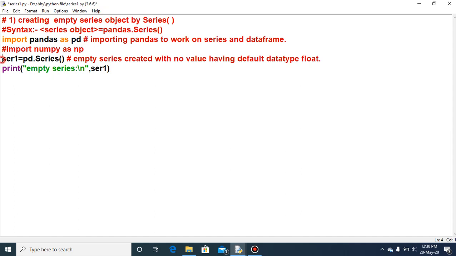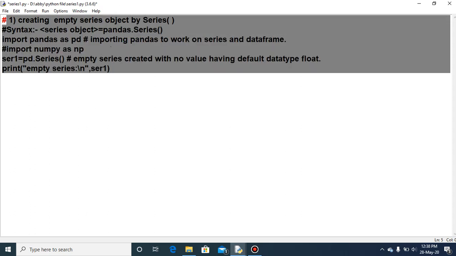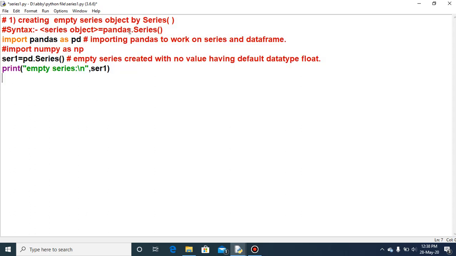This is the main line for creating the series. Just look at the syntax as well as the statement I have written. Is the statement following the syntax or not? Just look here. First is the series object. The series object name is SER1. Here SER1 is the name of the series object. After the equal to sign, you need to specify pandas. The pandas namespace I have used in my program is pd, so I have written here pd.